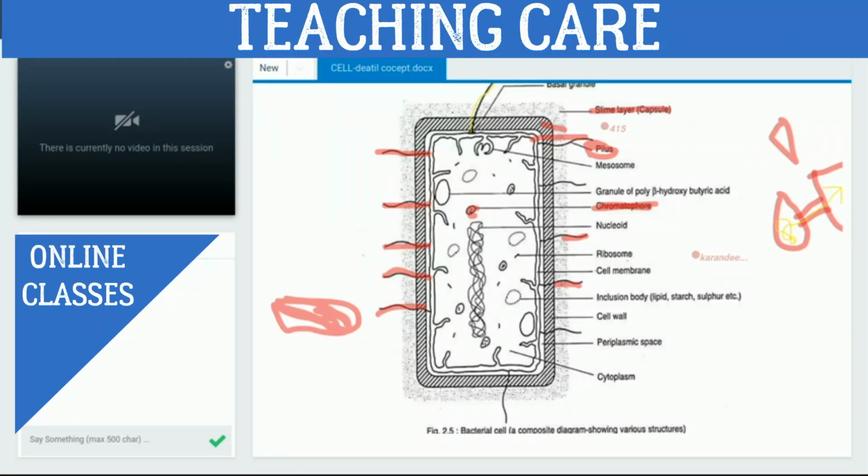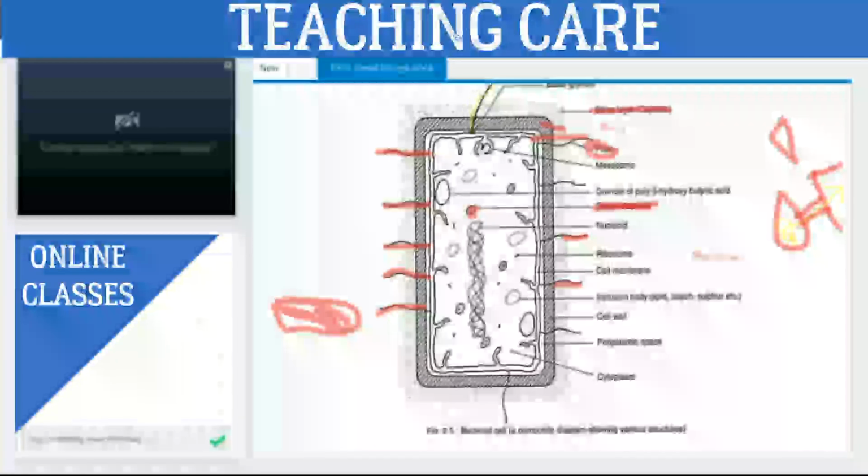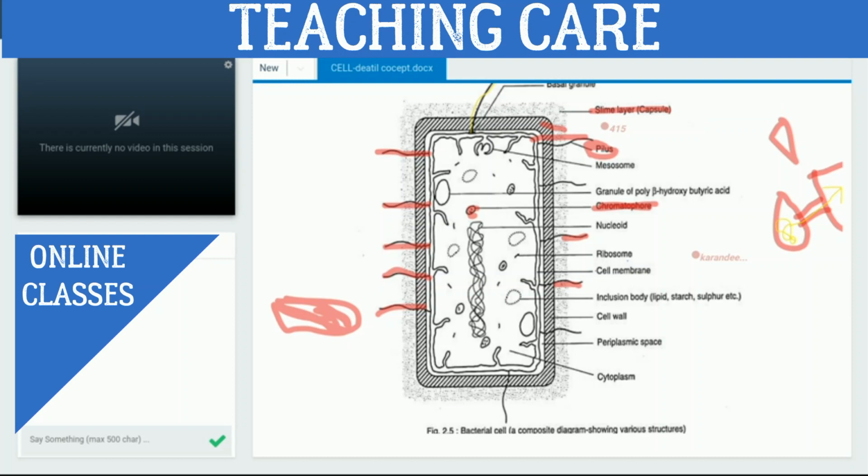Second layer is cell wall. Cell wall is made up mainly of peptidoglycan, and peptidoglycan is a polymer of N-acetylmuramic acid and N-acetylglucosamine. Got it? On the basis of cell wall, we have studied two types of bacteria: gram-positive bacteria and gram-negative bacteria. We studied this in gram staining.